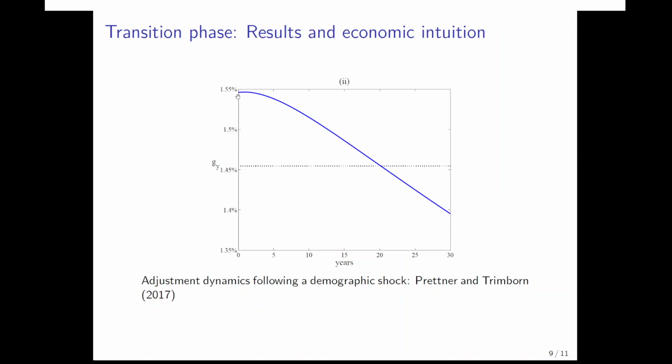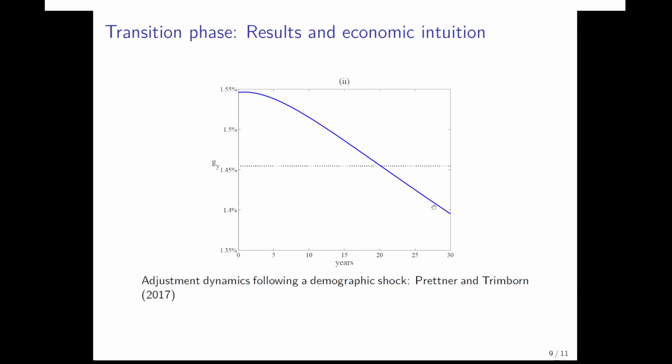But during the transition, in the short run and in the medium run, we have that the demand side effects that I explained in the context of the Romer model, that there is more saving, more capital accumulation, the interest rate goes down, this provides an incentive to carry out research and development and so on, increases economic growth above the level that we had in the initial balanced growth path. And this increase then leads to a growth rate that is higher than the growth rate in the previous steady state for about 20 years, and only then it becomes lower.